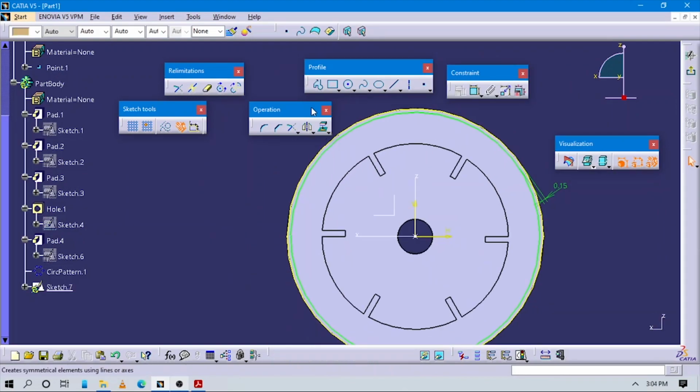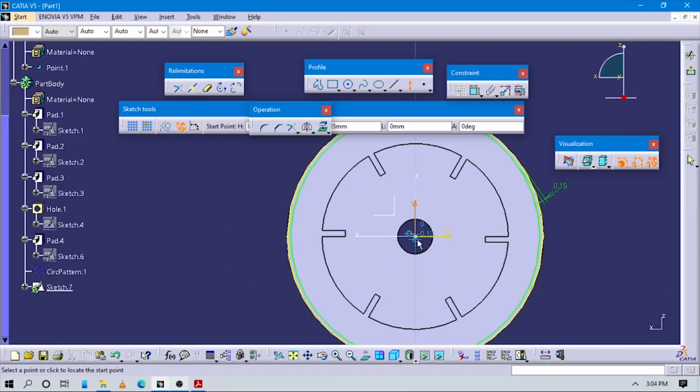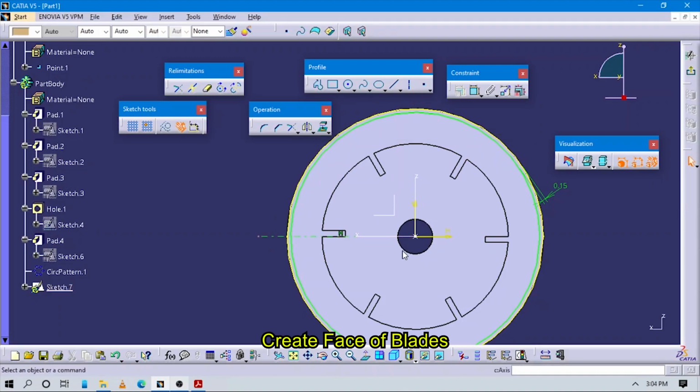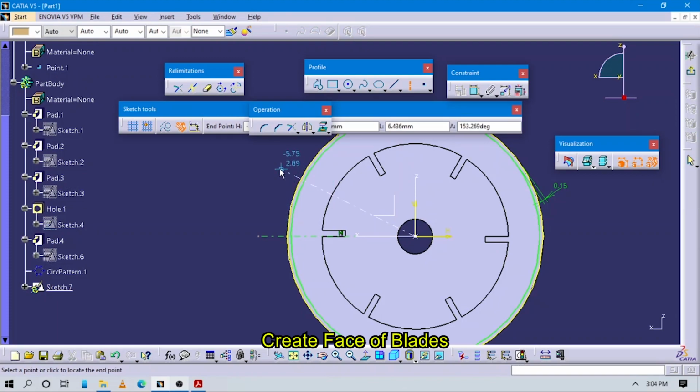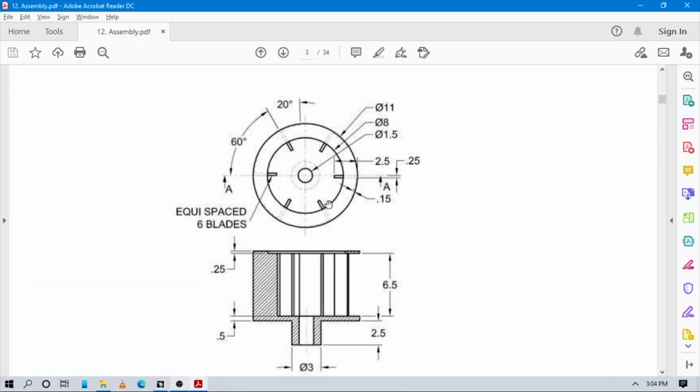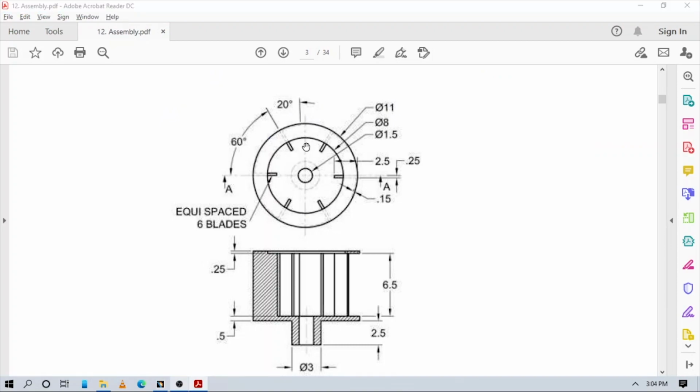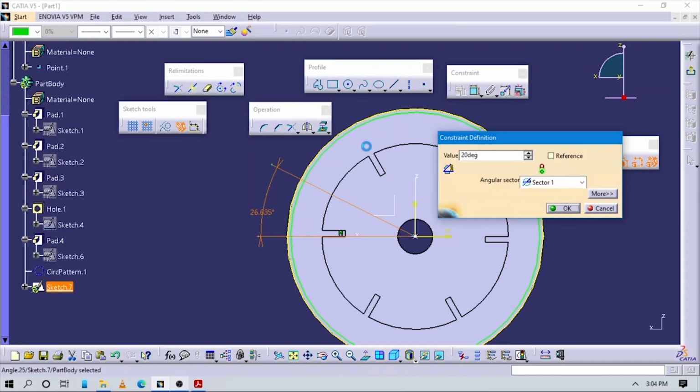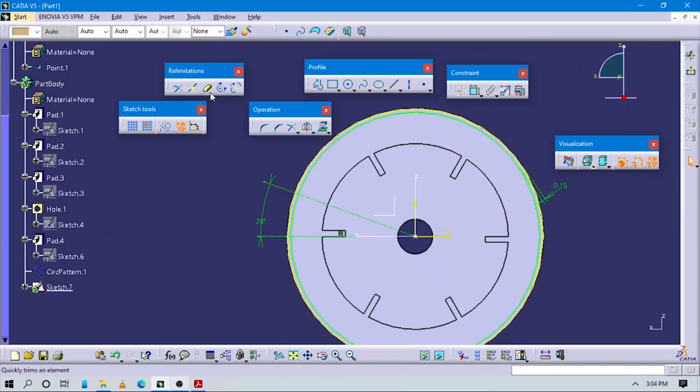Now we have to create one axis here. This axis passes through this horizontal axis. Create another axis from here or somewhere here. Now give a dimension to this axis from this to this. The angle between them is, you can see, from this to this is 60, and from here to here it is 20. So give the value as 20 degrees of angle. Now go to the quick trim command and delete these unwanted lines.